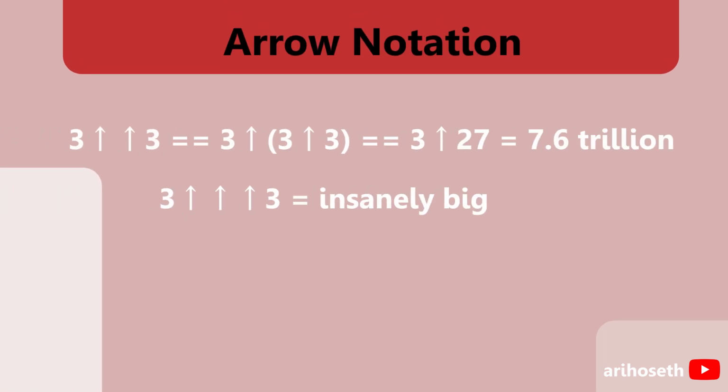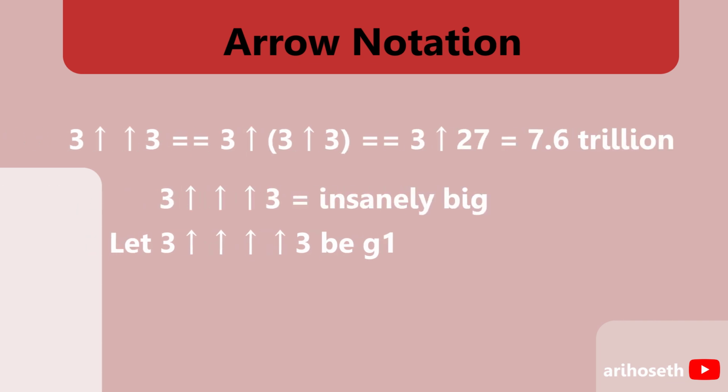That becomes an insanely big number, and you can't imagine that, but we are just going to let it be there. And so after those 3 arrows, we are going to add another arrow in between, and we say that 3 arrow arrow arrow arrow 3, and we let that number be G1. Okay, G1 is 3 with 4 arrows inside there.